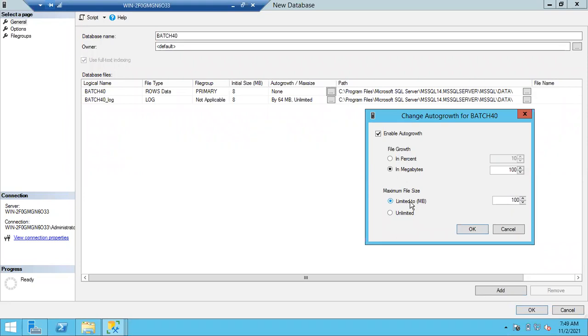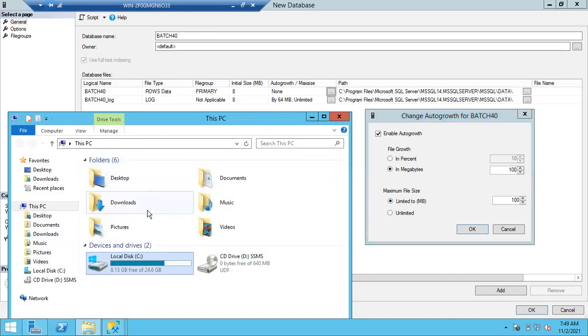So if you want to limit this file, you can limit it. There are some scenarios where you have to limit this file. Say for example, if this file is completely full, there are two options to fix this issue. Imagine your data file will grow up to 8 GB, and now the C drive is completely full. Either you can expand the C drive with the help of the Windows team, so that they increase it from 25 GB to 50 GB. You will get 25 GB more free space.